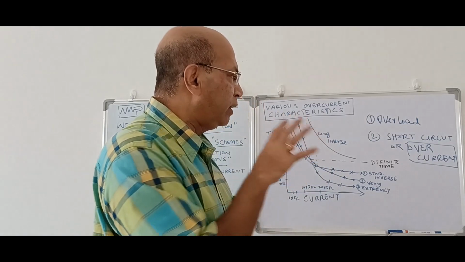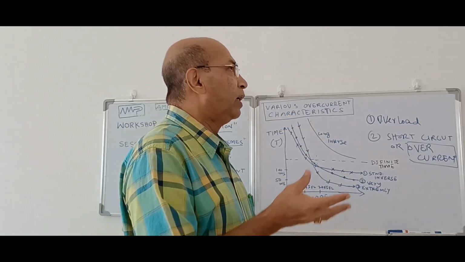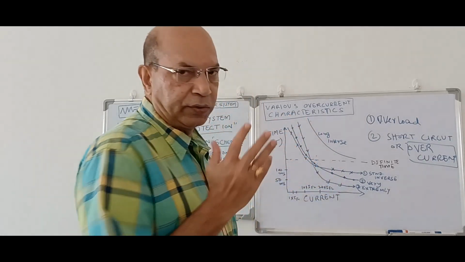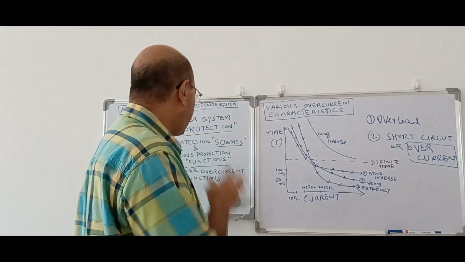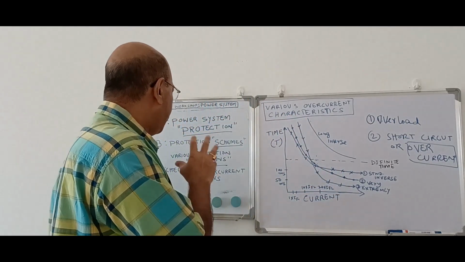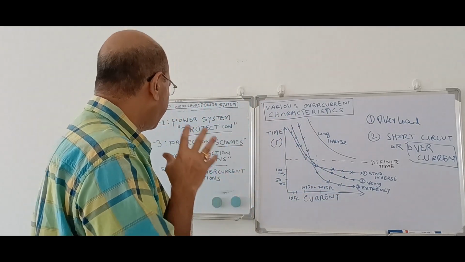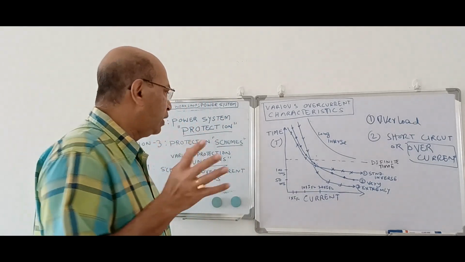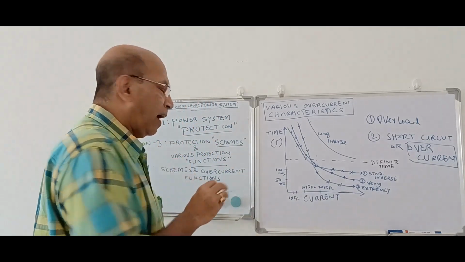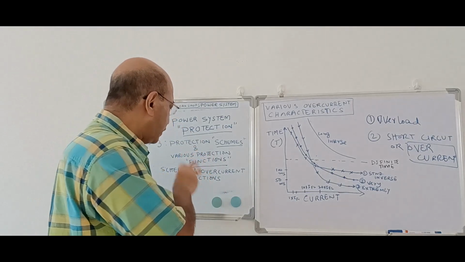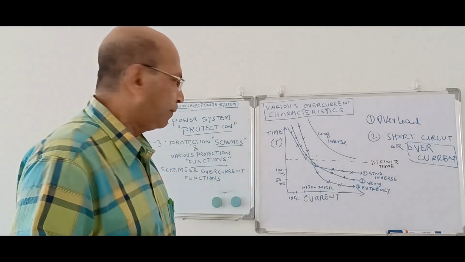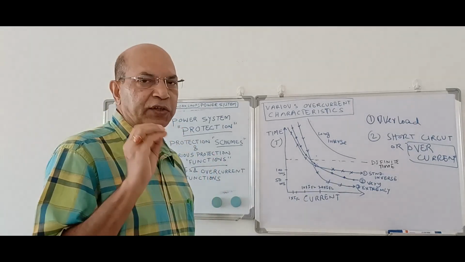We will go back with the explanation of these two terminology. Now we will go back to our today's agenda, that is protection schemes and various protection functions. That is the section 3. Out of this, today we will discuss only various schemes, and out of the various protection functions we will discuss only the overcurrent function.